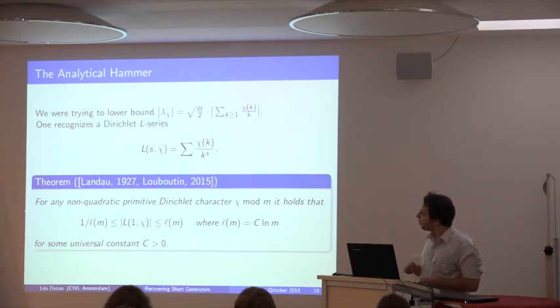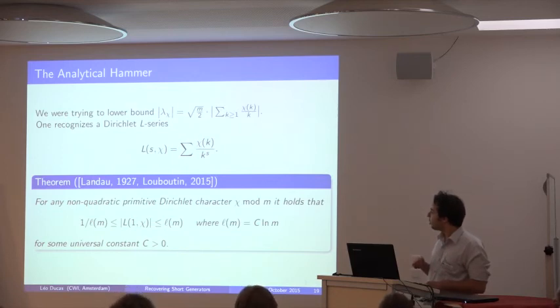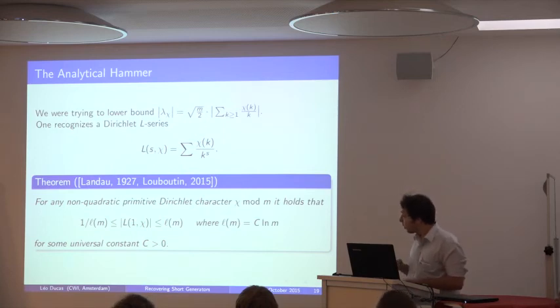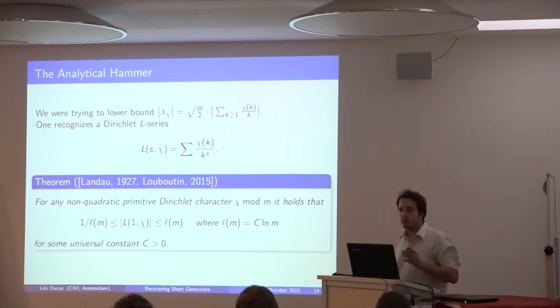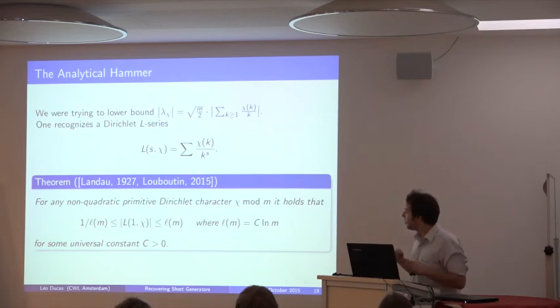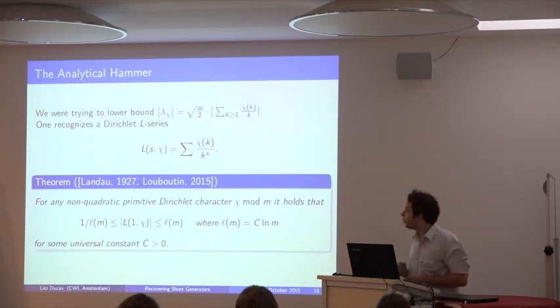So we have this theorem from Landau, who says that for any non-quadratic primitive Dirichlet character, we have those bounds. Basically, the L function evaluated at 1 on any of those characters is essentially going to be contained between 1 over log n and log n. So we know very well how to control those L bounds. The gap between the lower bound and the upper bound is not that large. And the GRH hypothesis is very related to this kind of question. For example, you can get a much tighter bound on this if you assume GRH.